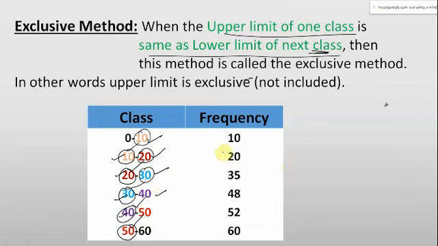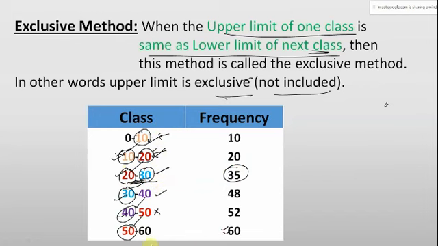In other words, the upper limit is exclusive. It is not included. As I told you, this particular class is not including 10. It is including everything from 0 up to 10 but not 10. 10 will be counted over here. This is not including 20. 20 will be counted over here. So suppose this is the data of marks in some subject. The student who has got 20 marks is in this 35 range. A student who has got 50 marks is not in this, it is in this 60.